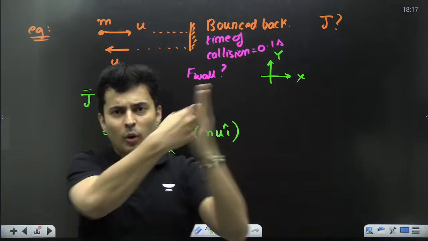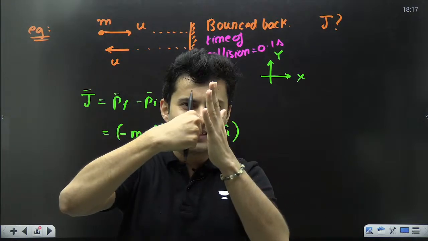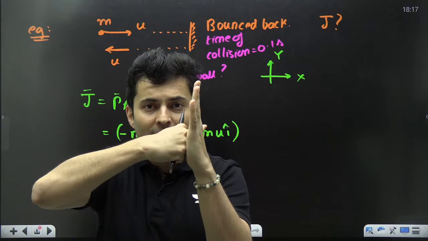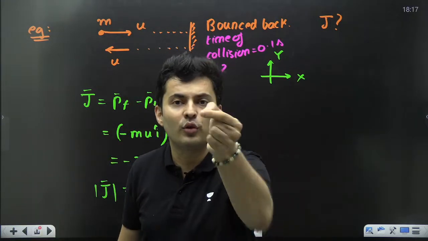It collides with it for 0.1 seconds. Hardly, if you slow it down and see, 0.1 seconds it touched it and came back. So the wall was applying a force on the ball. How much force was there?